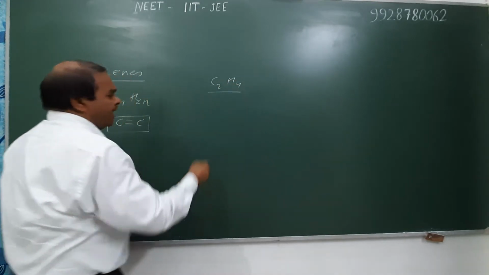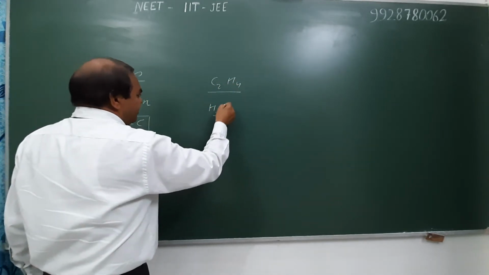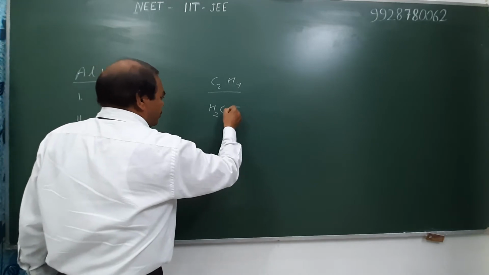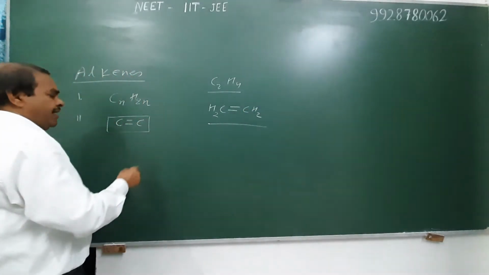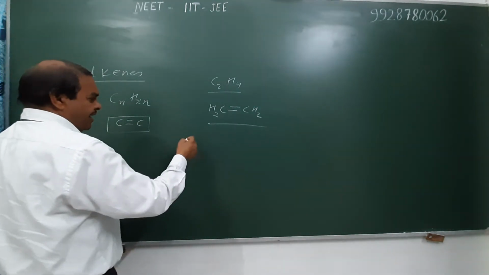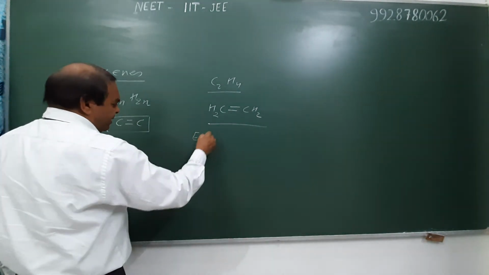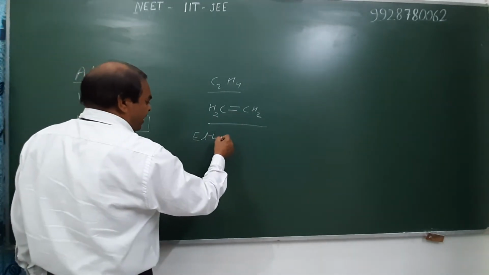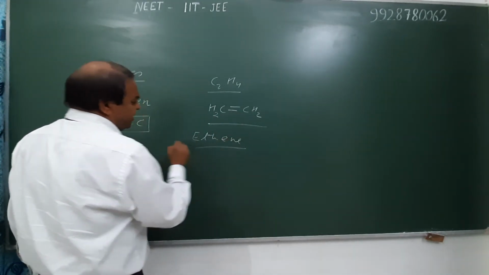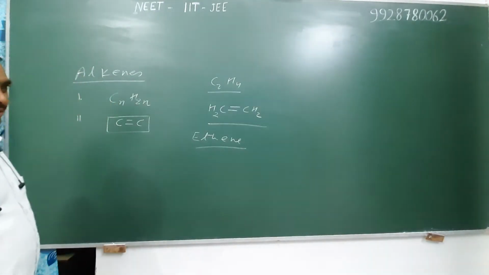C2H4 is an alkene and its structure is H2C=CH2. For its IUPAC name, as in alkane, we write the name of alk. Carbon 2 is known as eth, and the suffix of alkene is ene, and hence it is known as ethene in the IUPAC system.